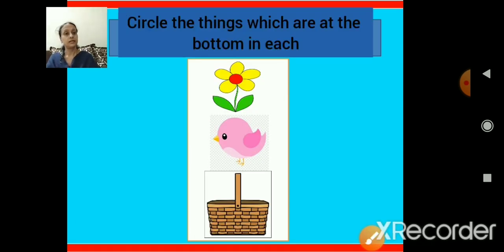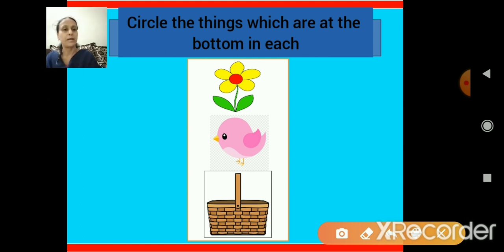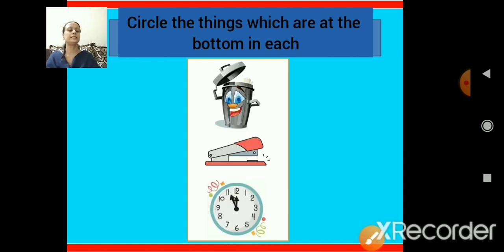Now, circle the things which are on the bottom in each box. The first one is flower. Below it, bird. And the down, last one is, yes, it's a basket. So what is teacher going to do? Teacher should circle the bottom picture. Which one? Correct. Basket. Correct. Now let us go for the next picture.